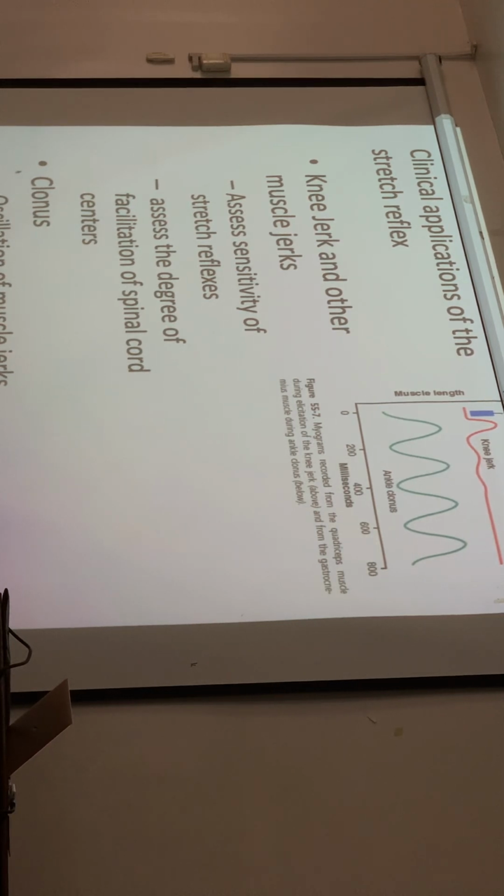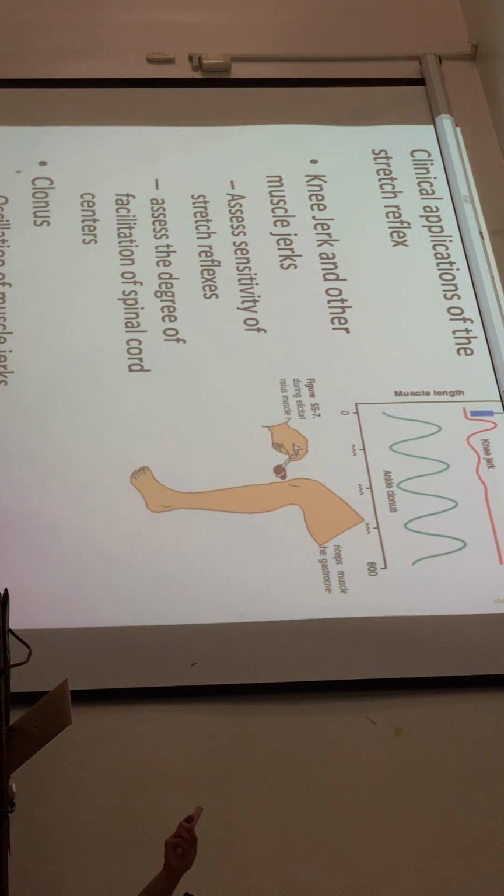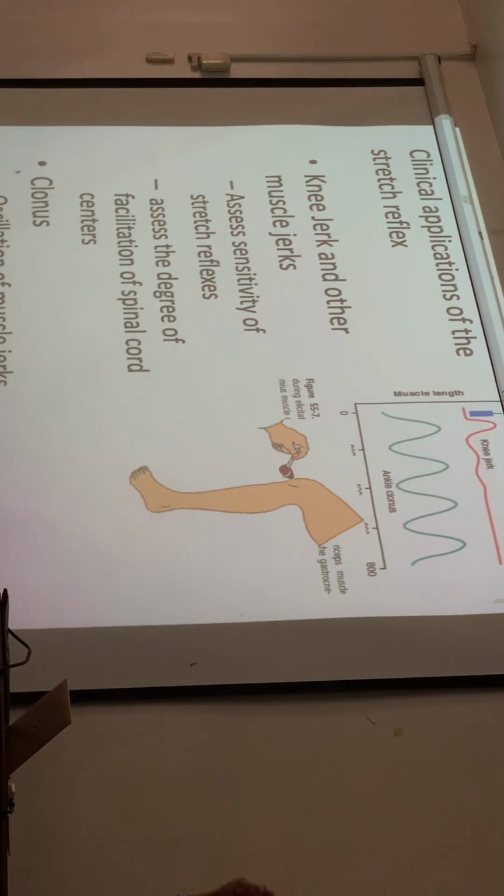Clinical applications we showed you in your laboratory: the knee jerk and other muscle jerks. The knee jerk is what you do in the physical exam. You learn about this in your second year. What the clinician does is ask the patient to sit on the table with a foot hanging, and then with a rubber hammer, we tap the patellar tendon, and this stimulates the simple muscle stretch reflex we discussed earlier.